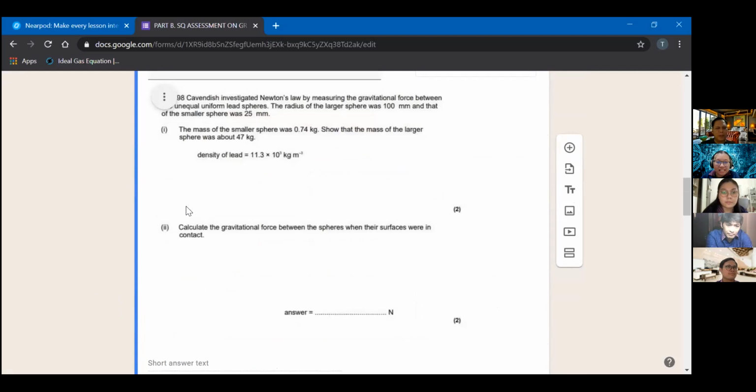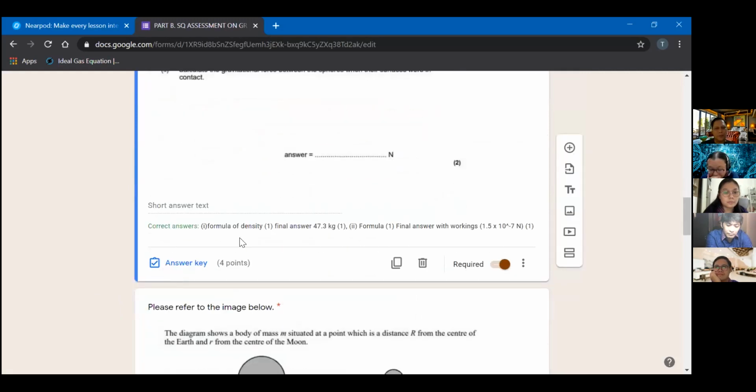So what about this one? How do I ask them to answer part I and part II? Because this is one question, but there are 2 sets of questions here. Same thing as I did for correct answers: formula for the density, 1 mark; final answer, 1 mark. Formula is 1 mark, final answer, 1 mark. So it's easier for me.